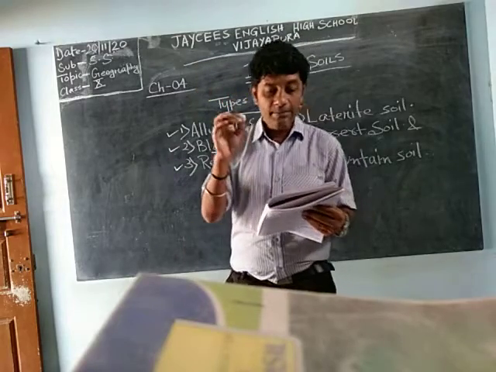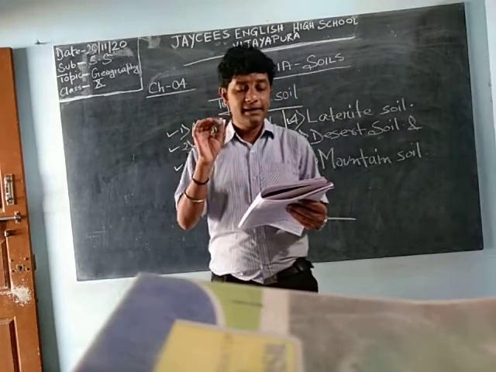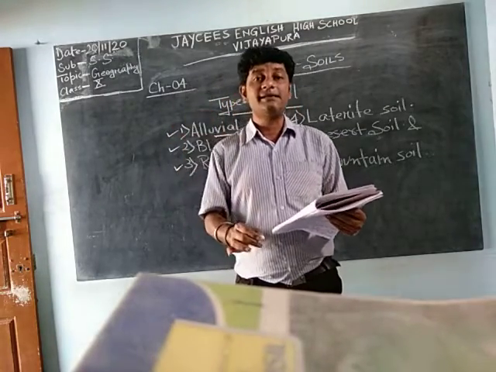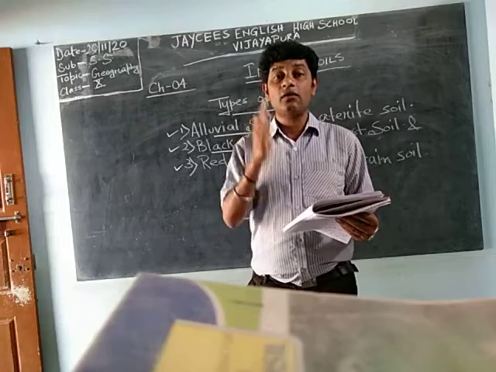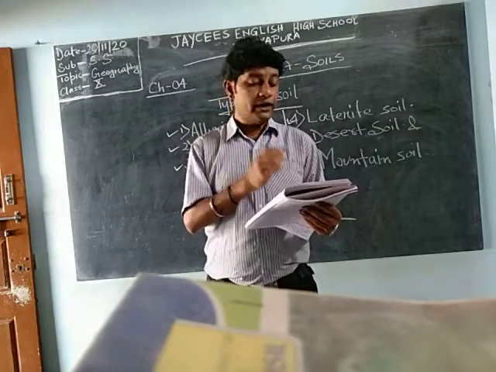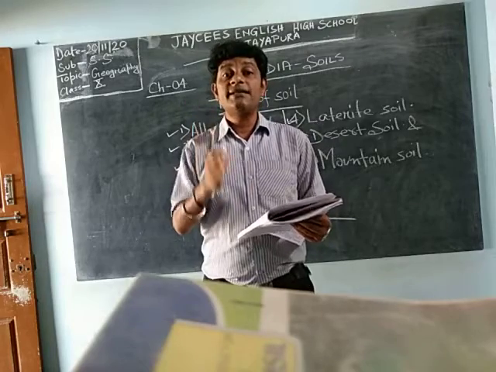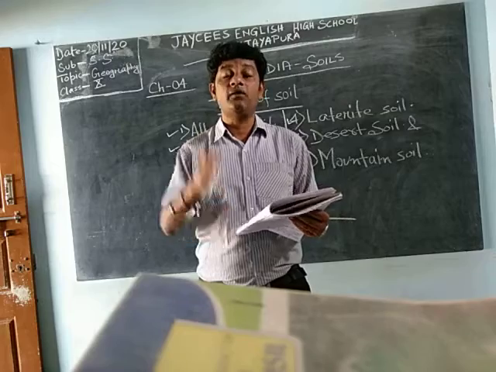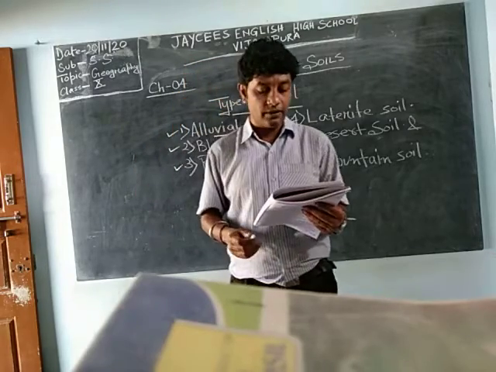Black soil is also named Regur or black cotton soil. You have to understand what the main crops are that we can cultivate in this soil, and which parts of our country have this soil. These 3 things you must remember.